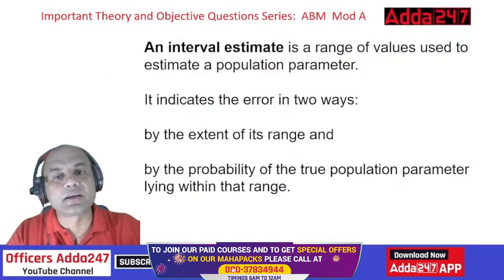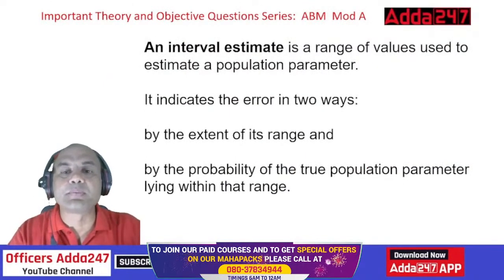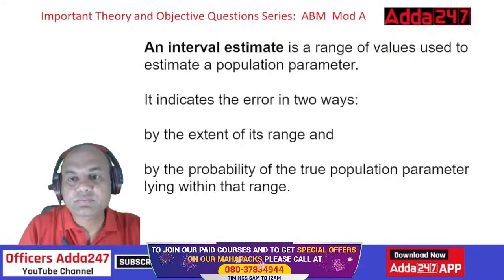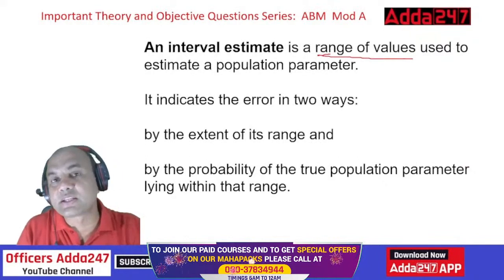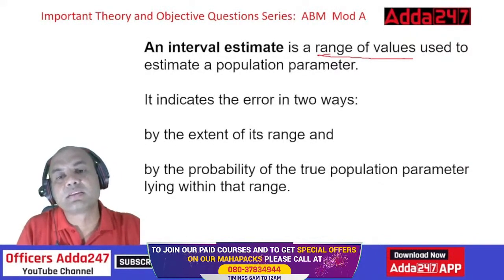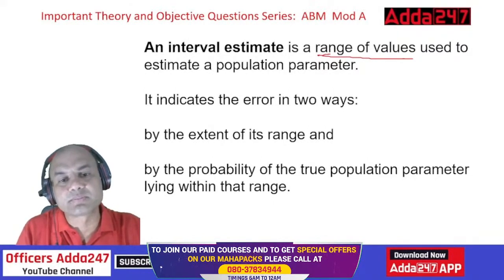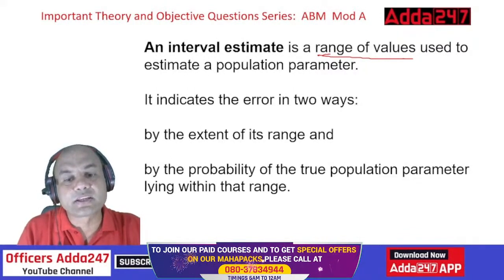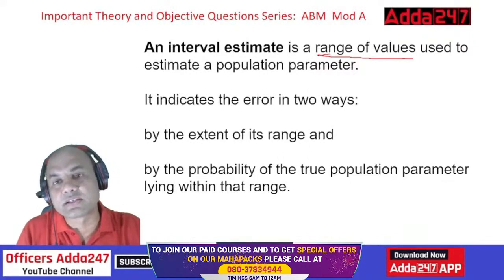An interval estimate. An interval estimate is a range of values used to estimate the population parameter. See this, a range of values. Range. Interval. What did I tell you? Confidence interval. I told you that we will be having this topic again. This is the same. A range of values used to estimate the population parameter. It indicates the errors in two ways: by the extent of its range and the probability of the true population parameter lying within the range.